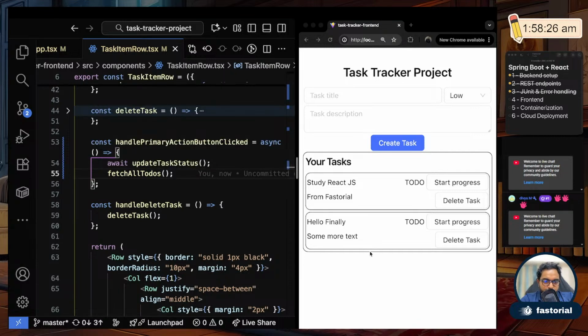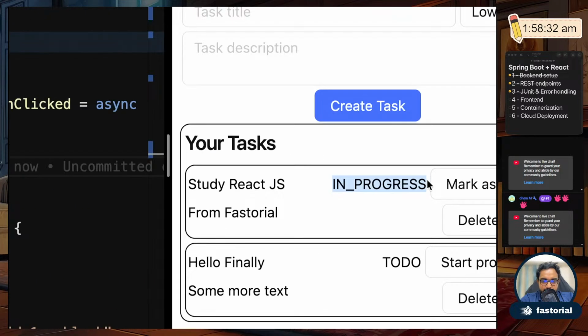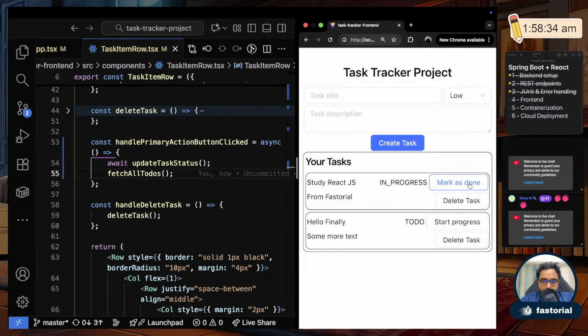Now if I go back here and start progress, as soon as I click it, see, it immediately changes, it updates the state here. If I mark as done, it changes. So you see, every time I click, it automatically changes the state. This is very beautiful. I need not click on refresh anymore, so this automatically changes. Okay, so that is done.